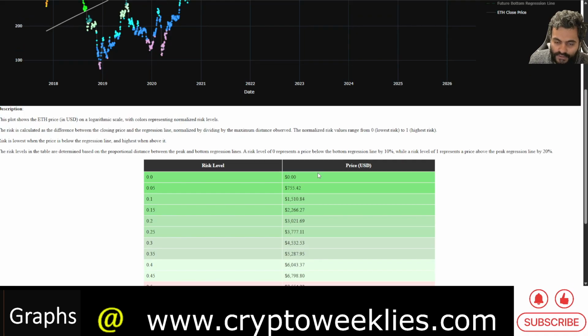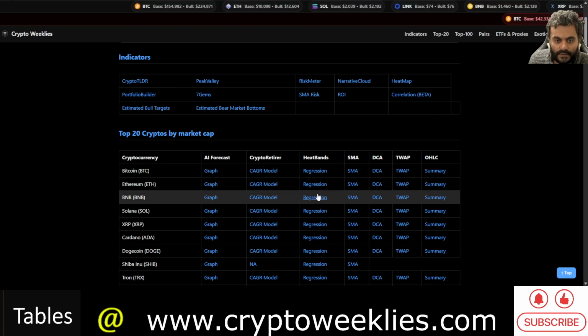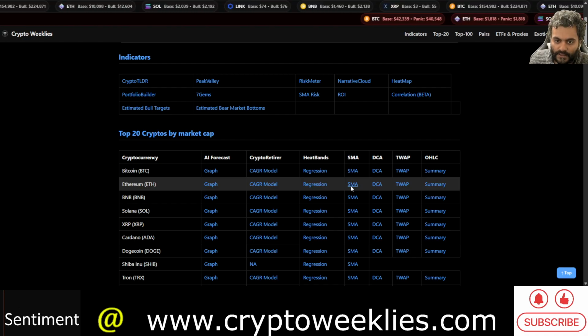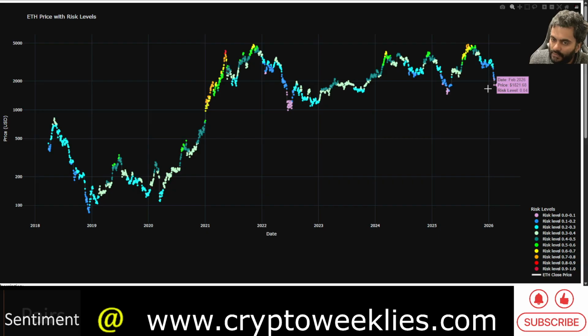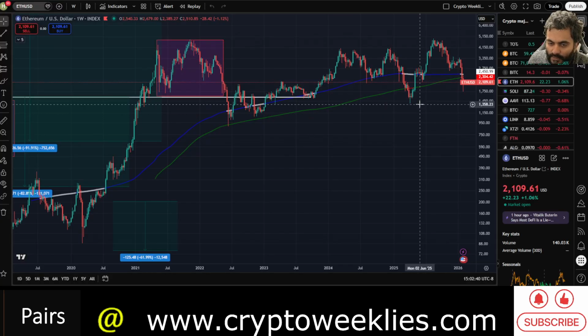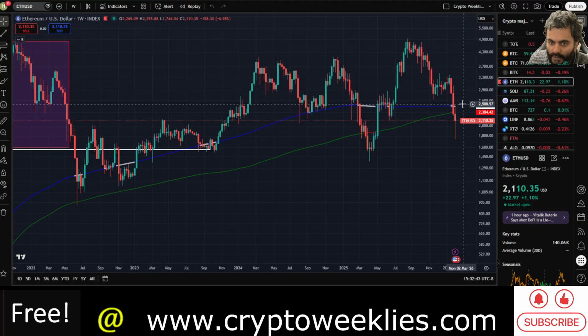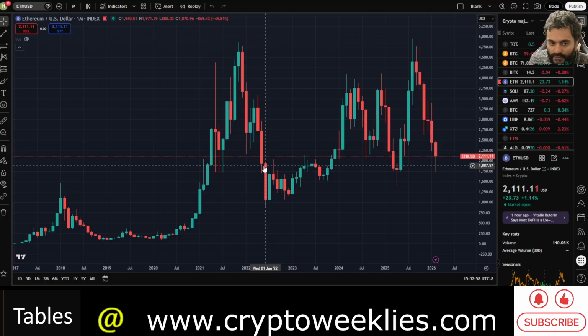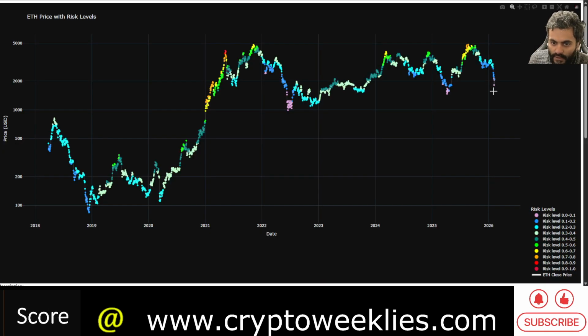The 5% risk is at around $752. The time weighted average price risk is only 23% away from the current price. For the 20-week simple moving average price risk, the price is not only less than the 20-week but also less than the 200-week and the 300-week simple moving average, and also the monthly candles are pointing to price action which is closer to the April 2025 lows for ETH, at least at the candle body level. Most of the indicators right now are signaling some sort of an accumulation trend, or accumulation zone over here, at least in the short term.